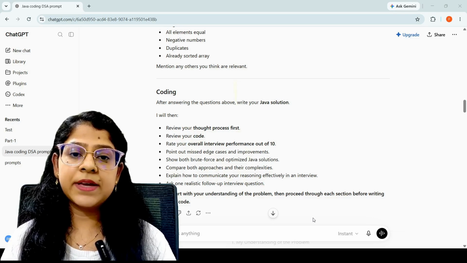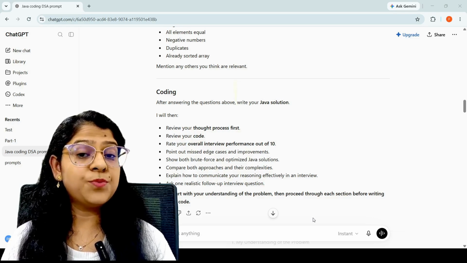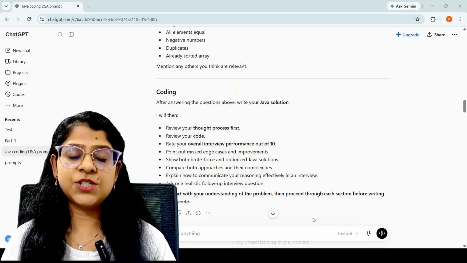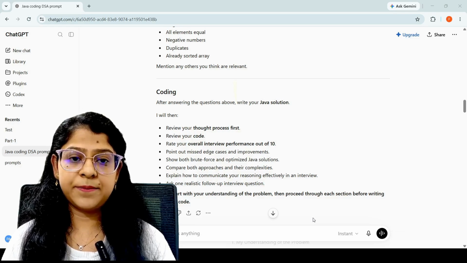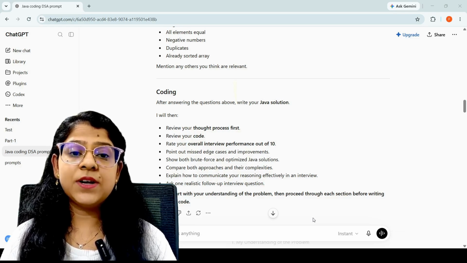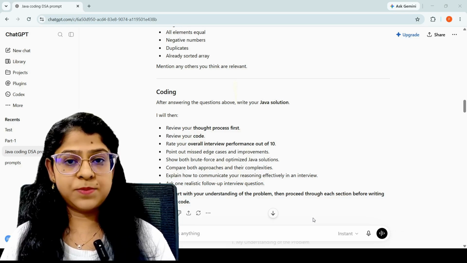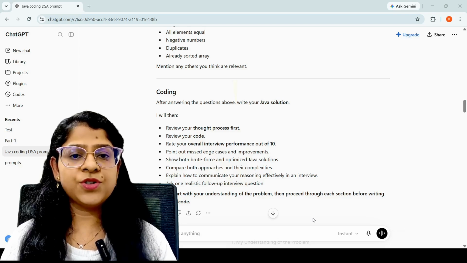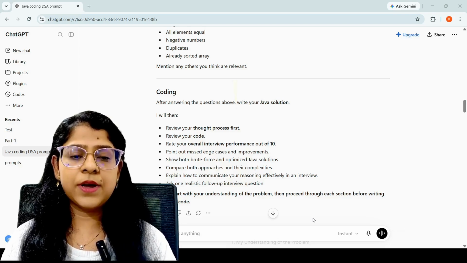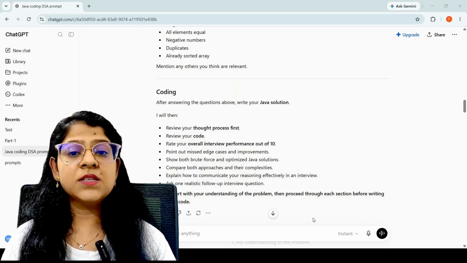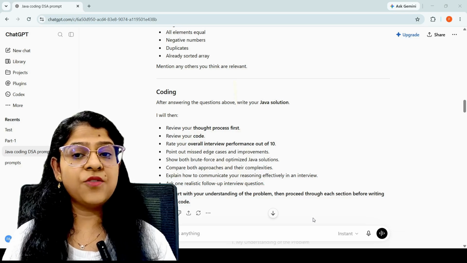Instead, it started by giving me a realistic interview problem: find the second largest distinct element in an array. That is a very common interview question for freshers and developers with up to 2 or 3 years of experience. Before revealing any code, ChatGPT asked me to explain my understanding of the problem.